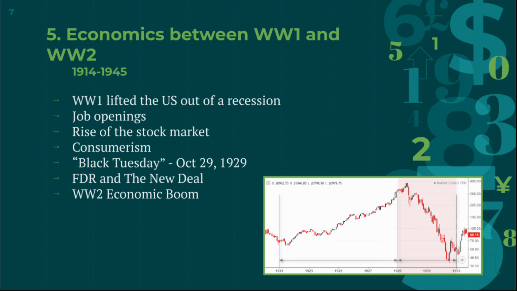Roosevelt created the Works Progress Administration, which was designed to bring people back into the workforce and increase the amount of money in circulation. In the end, however, the real factor that pulled the U.S. out of the Great Depression was World War II. Mobilization for the war stimulated the economy by creating a demand for supplies and manufacturing jobs. Big corporations were required to stop producing consumer goods and directed all their resources toward wartime supplies.